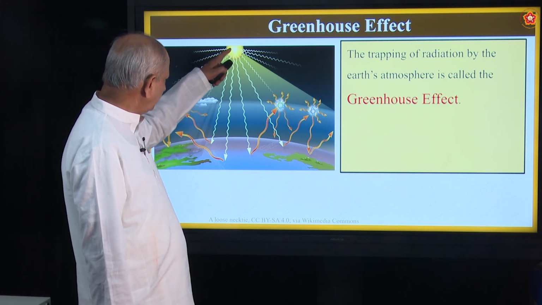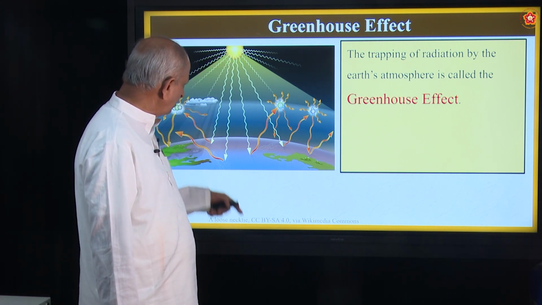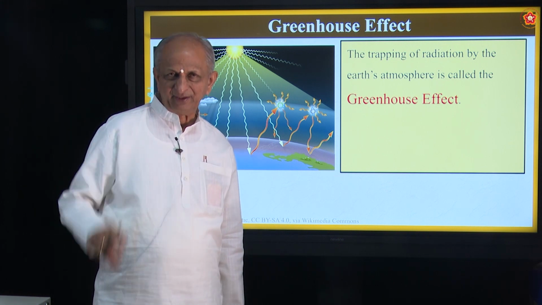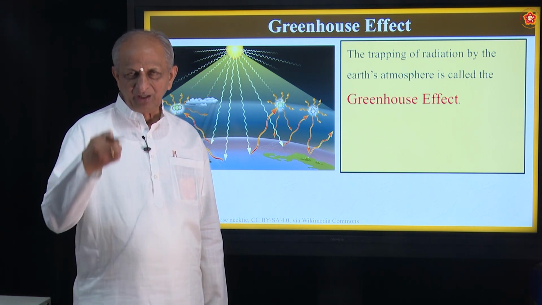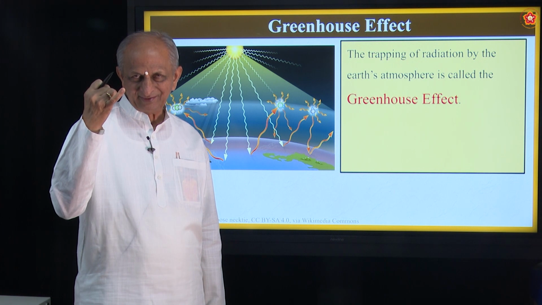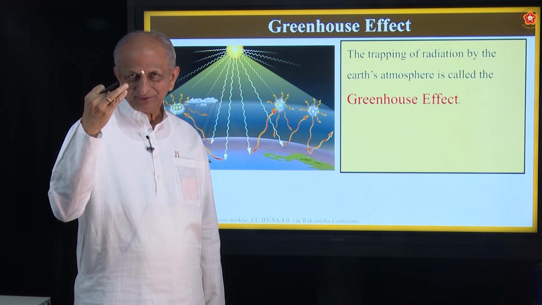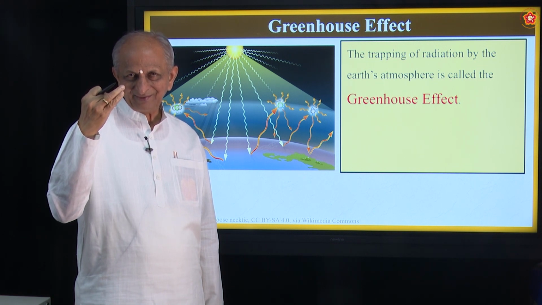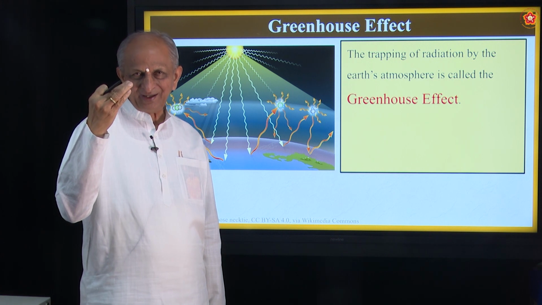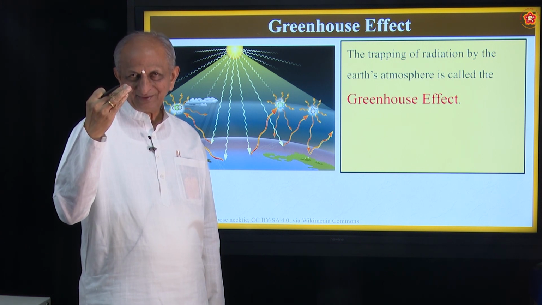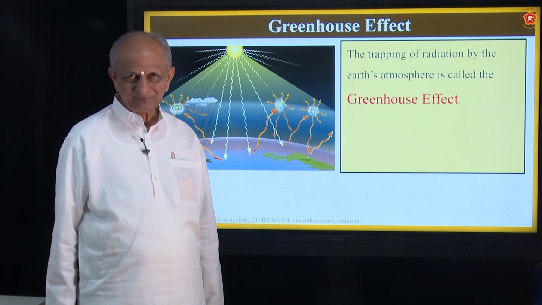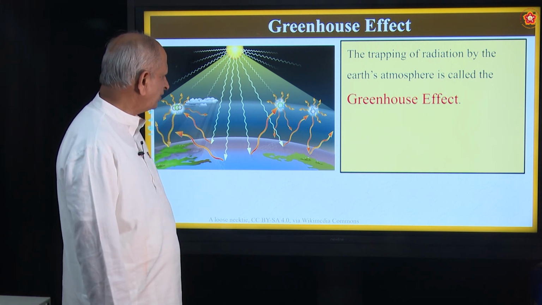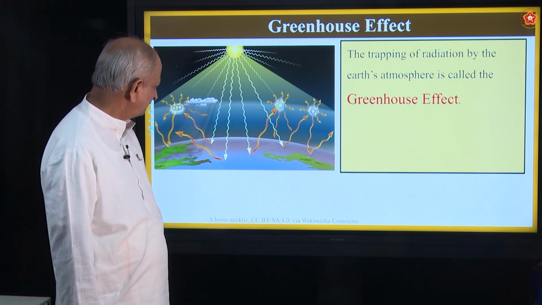So, these are the sun's rays. There are 4 types of rays of the sun. One is called gamma rays, and another is called infrared or heat rays. Third one is ultraviolet rays. Then white light. So, these are the 4 rays coming from the sun.